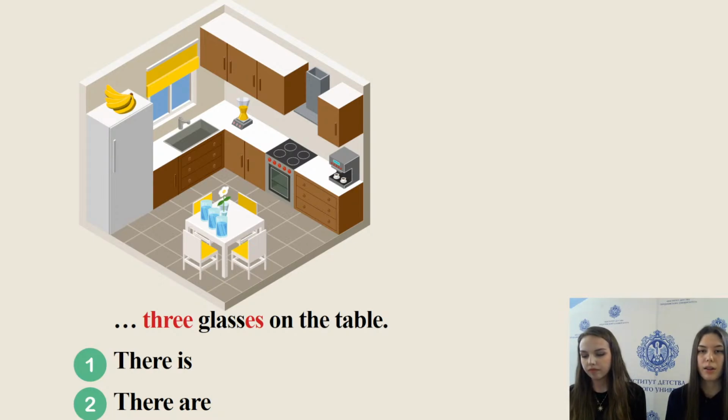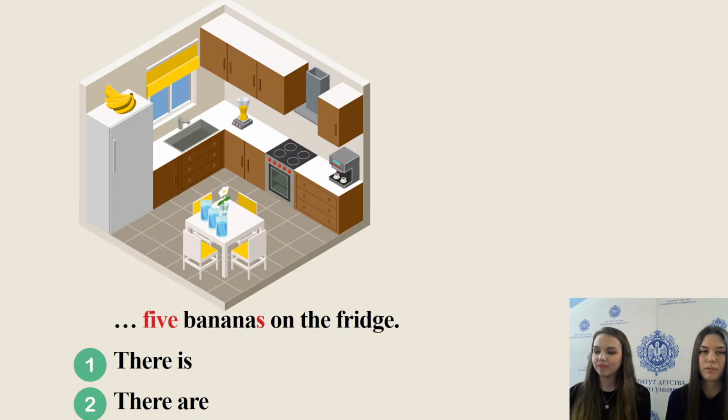Number 1, there is, or number 2, there are. Please choose the correct answer. Number 1 or number 2? Yes, there are 3 glasses on the table. 5 bananas on the fridge. On the fridge. Yes. Choose number 1 or number 2.